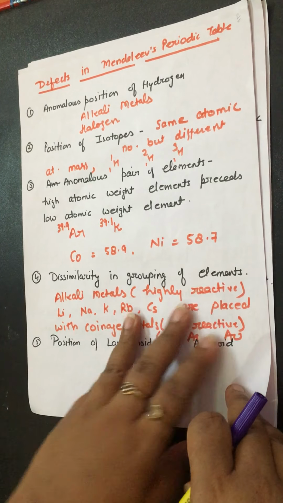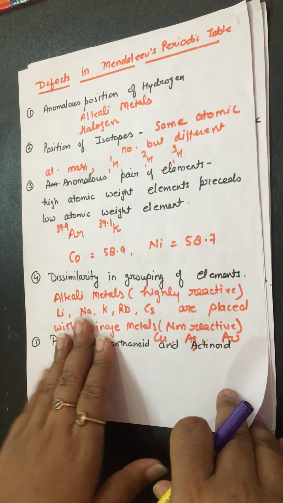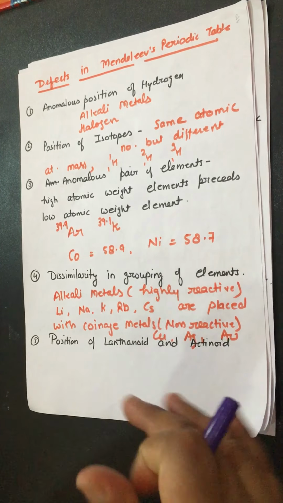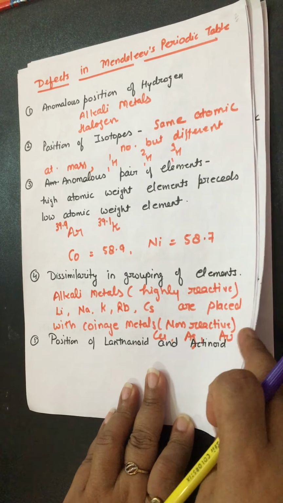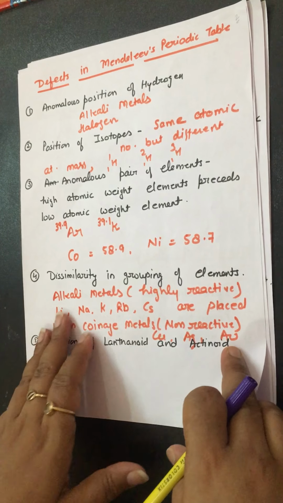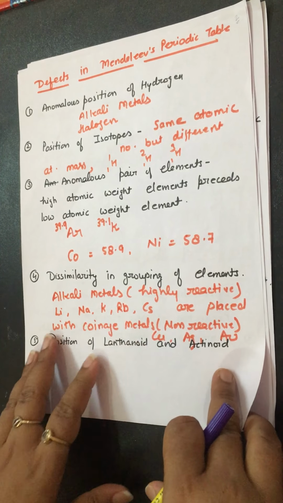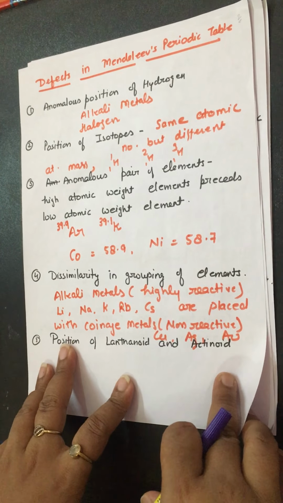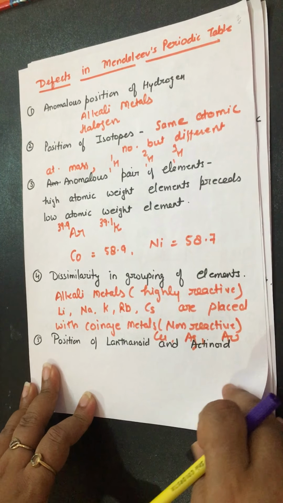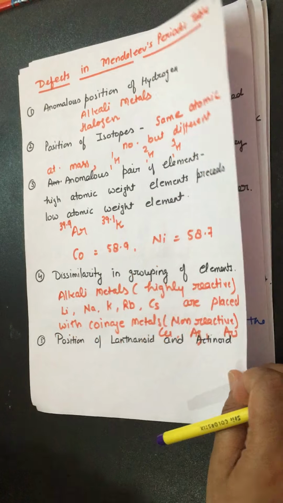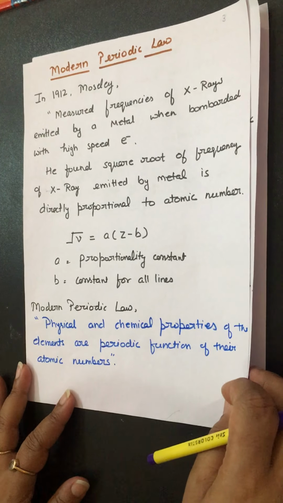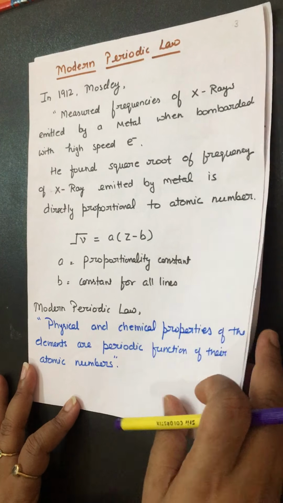Dissimilarity in the grouping of elements. It means few elements which were highly reactive were grouped with the highly unreactive. At the same time, I tell you, in group first, highly reactive alkali metals are placed with highly unreactive coinage metals. And next, the position of lanthanides and actinides was also not clear in the periodic table. After this, the modern periodic law comes.